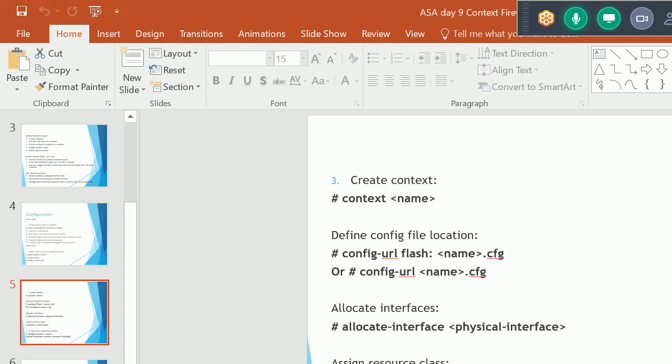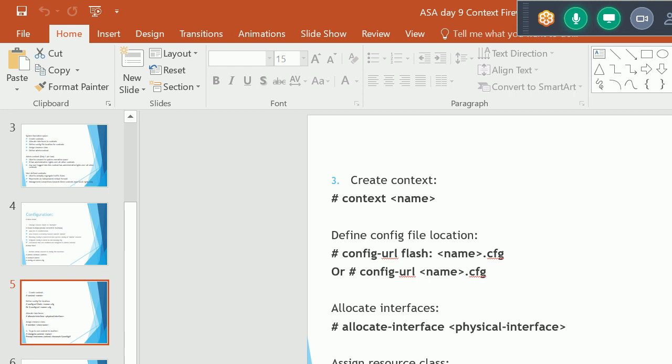How can we allocate the interfaces to a context? That is the command allocate-interface, after that the interface name. Then assign the resource class list. For that, we need to run this member, after which we give the class name. All these commands we always run in the admin context.